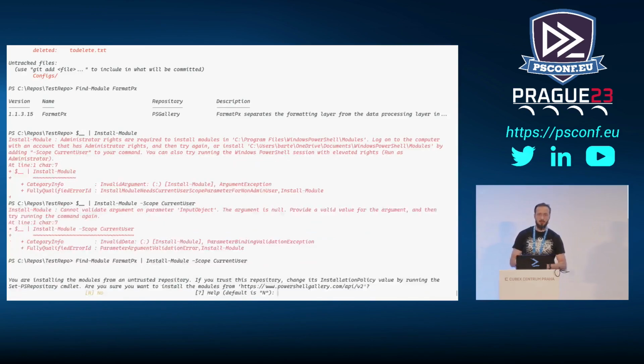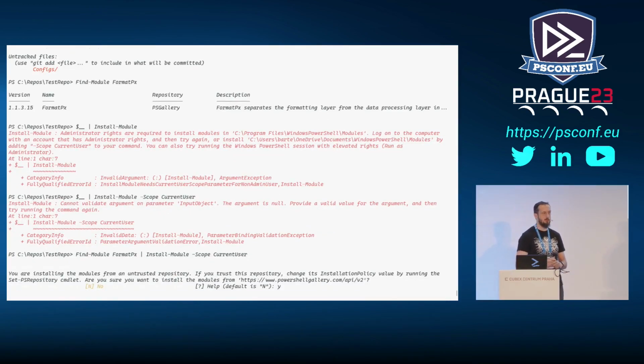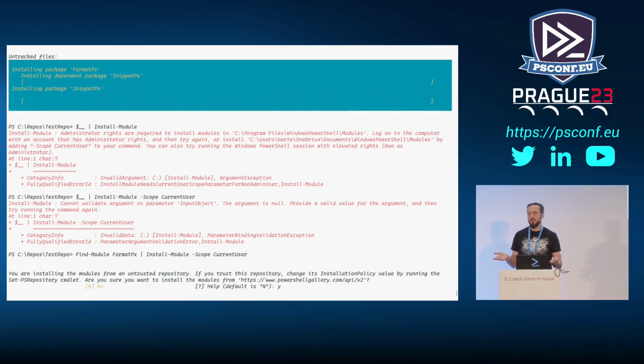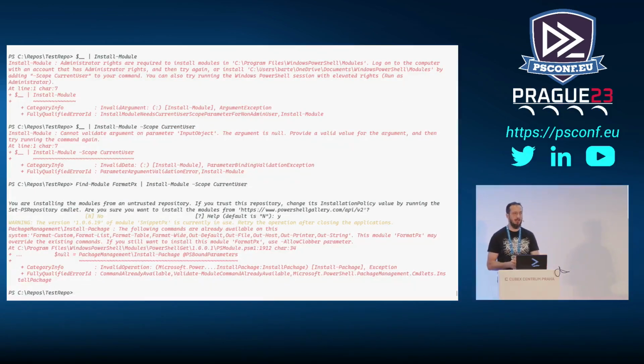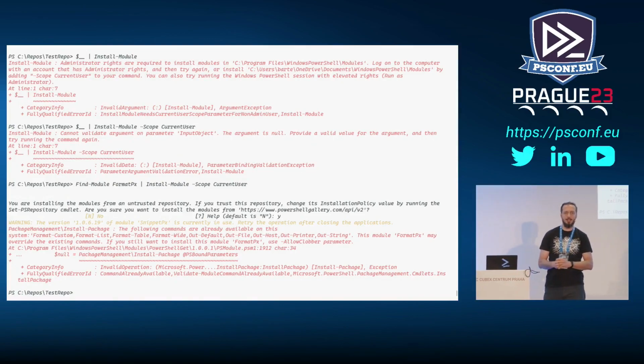And Format-PX is one of those modules that tries to override the commands that you normally have in a session. And PowerShellGet, unlike many other things in PowerShell, doesn't try to behave like a friend. It tries to behave like your mother. So instead of accepting reality that you want to override some commands, it will say, wait, you're just going to override commands. Are you sure?